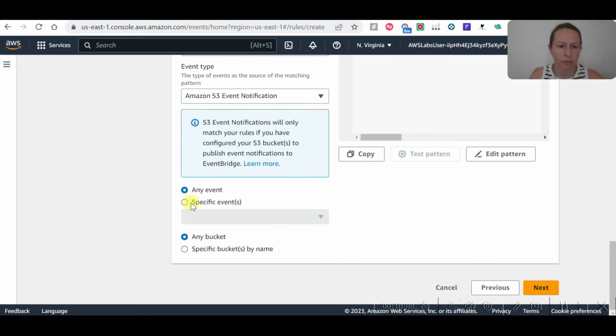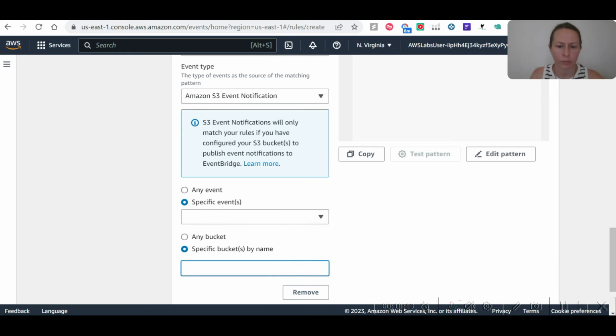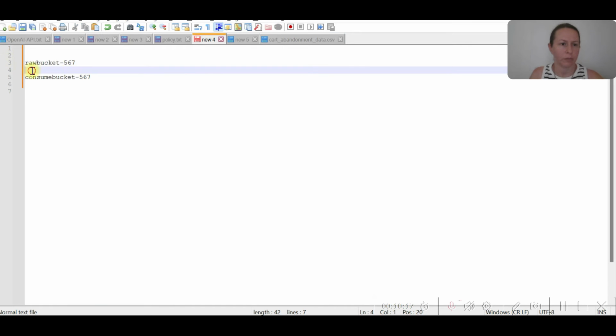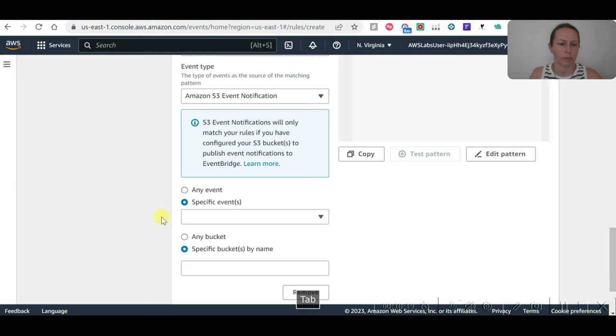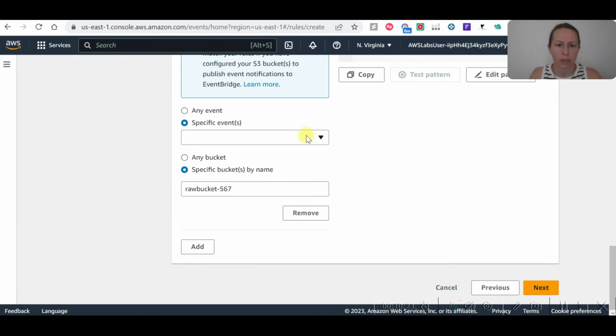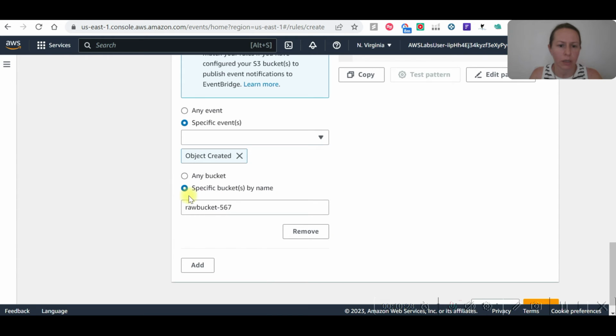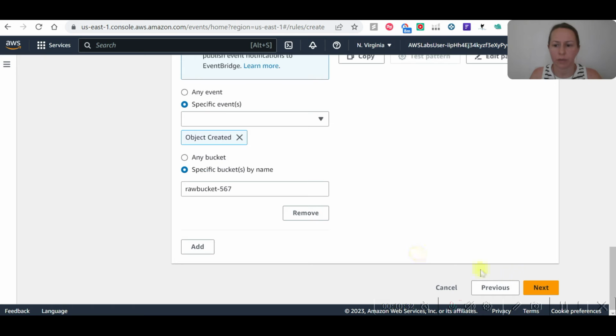This will be specific events, specific bucket name. Let's get that bucket name. And specific event will be object created, and specific bucket name will be the raw bucket that we just created, and next.